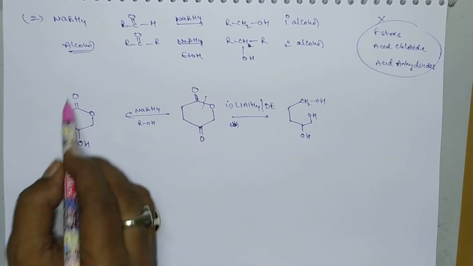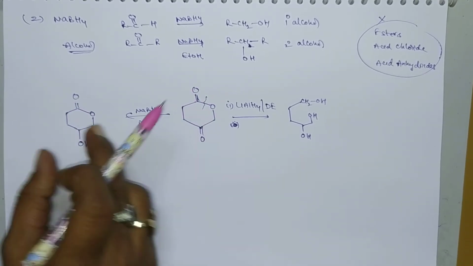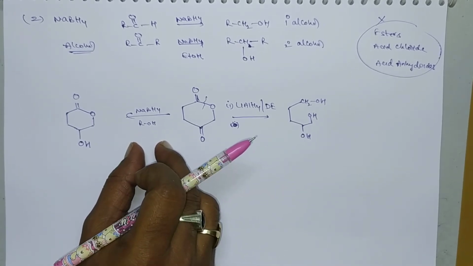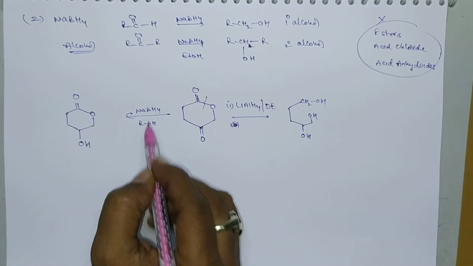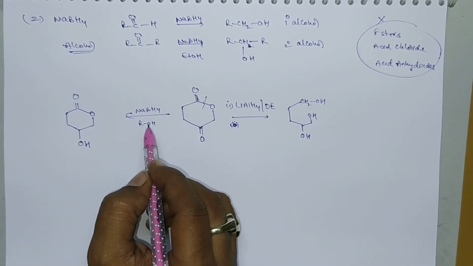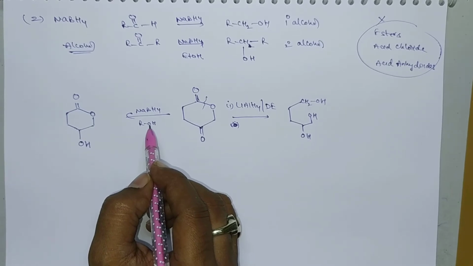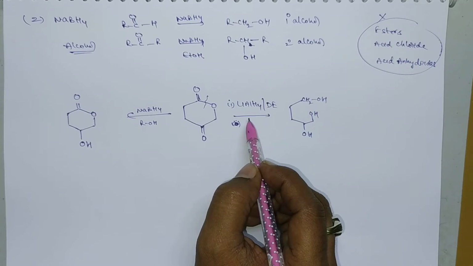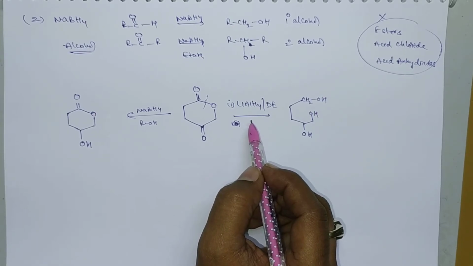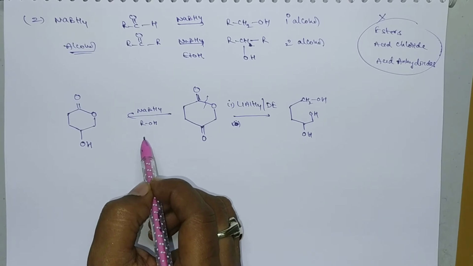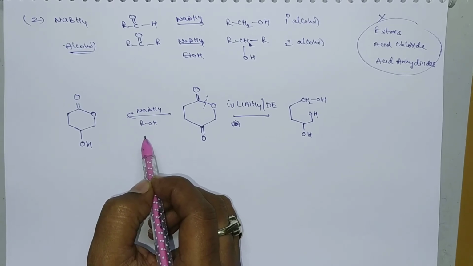So this lactone cannot undergo reduction. Sodium borohydride is a selective reducing agent. That's why it is called a chemoselective agent. That means it can reduce only some selective functional groups. Lithium aluminum hydride is not a chemoselective reducing agent, whereas sodium borohydride is a chemoselective reducing agent. Okay, clear?